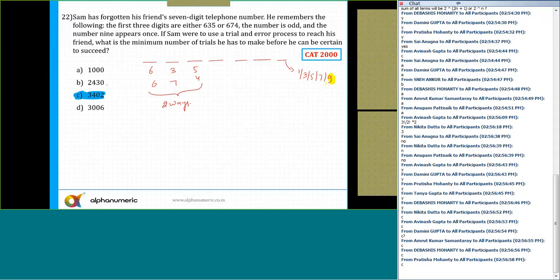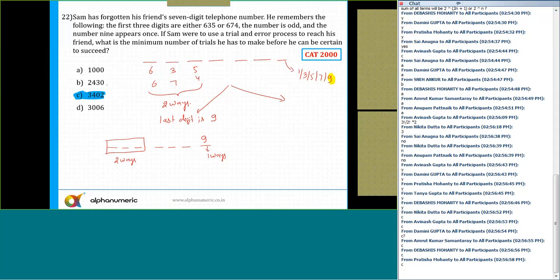So now I'll make 2 different cases. The first case is if the last digit is 9, and the second case is if the last digit is not 9. So the last digit is 9. Now, if the last digit is 9, remember first 3 places and then 4, 5, 6, 7. The last place is 9, so there is exactly one way to fill the last place. The first 3 places can be filled in a total of 2 ways.